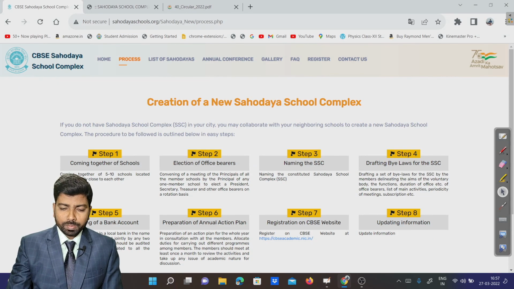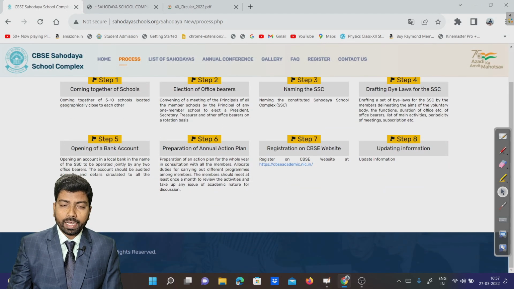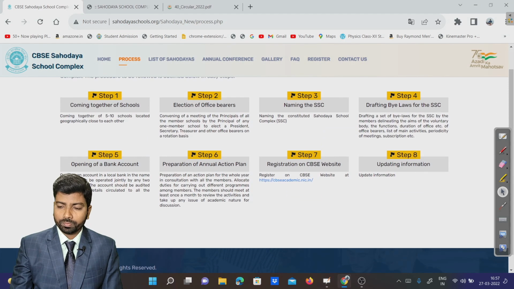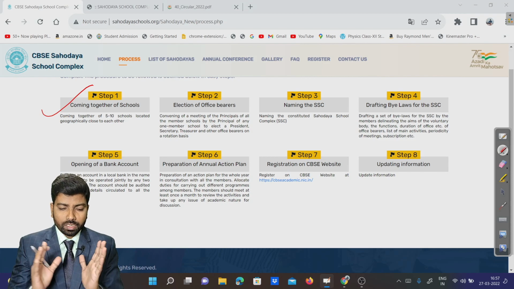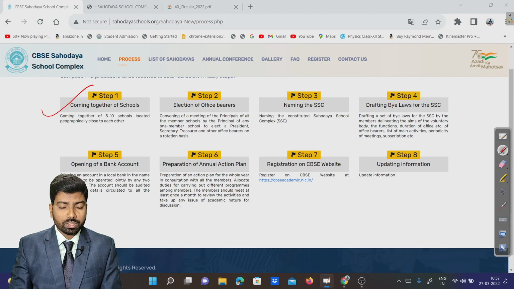There are some steps on how to create a new Sahodaya school complex. These are the 8 steps that we must know. All of you can see here. In the first step, what happens? Coming together of schools. There are 5 to 10 schools, even more than 10 can be combined together. So first, 5 to 10 schools in a locality, meaning neighboring, should come together and make a formation of the school complex.